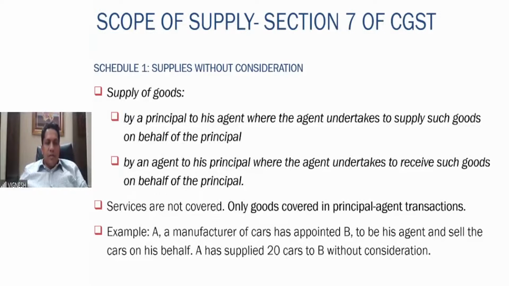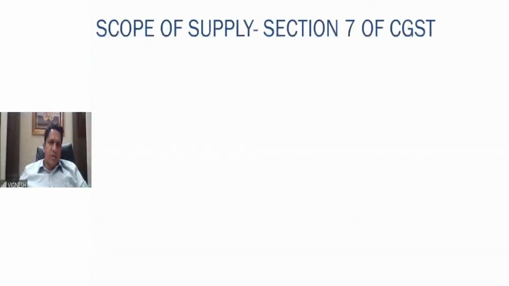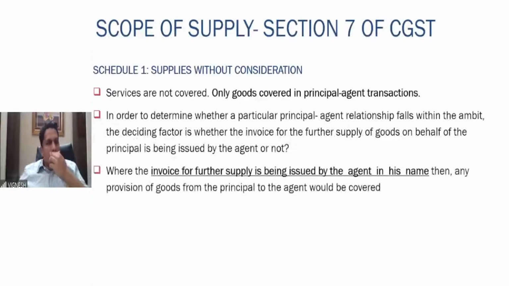Example is manufacturer of cars A has appointed B to sell the cars. A has supplied 20 cars to B without consideration, very much a supply because he is the person who is authorized to sell the cars on his behalf. As I told you here, services are not covered, only goods are covered in the principal agent transaction. Right? So as I told you here, only goods are covered.